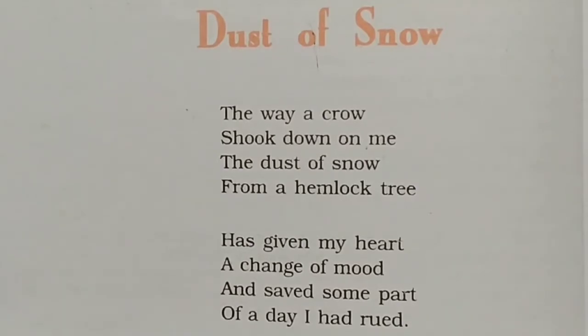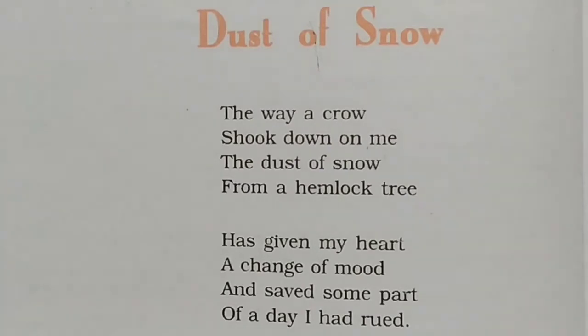From the first stanza, in this stanza, the poet remembers a small incident that changed his mood. Once, the poet was in a depressed mood and was hopeless. It is not clear whether the poet was standing or passing under a hemlock tree. Suddenly a crow sitting on the tree shook it, and some powdery snow from the tree fell on the poet.